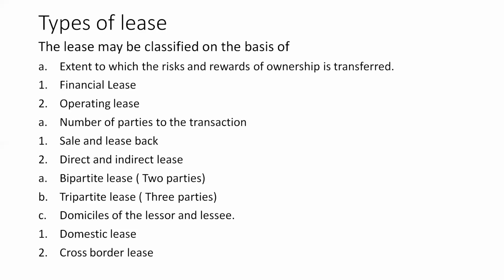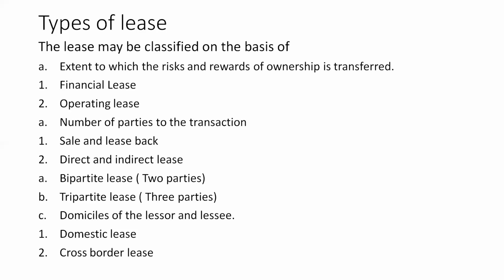So there are three types of parties in the direct and indirect lease. Directly you can take the lease from the lessor to the lessee. Sometimes intermediaries are also involved in getting the lease contracts. So that is what we call direct and indirect lease. In that, there are two types: one is bipartite lease, and the second one is tripartite lease.